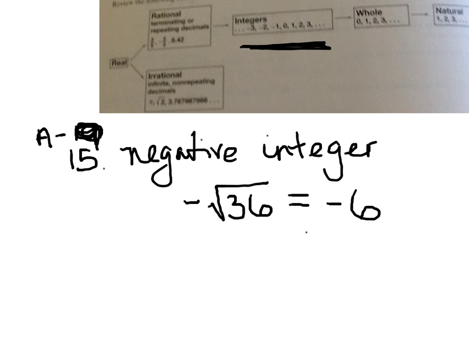So I have to be careful not to just jump on a square root, because if the number inside the square root is a perfect square and it can come out, the negative square root of 36 is negative 6, which is in fact a negative integer. Once again, if it's an integer, it's also rational, and it's also real. But it's not whole because it's negative, and it's not natural because I don't count negative 6.